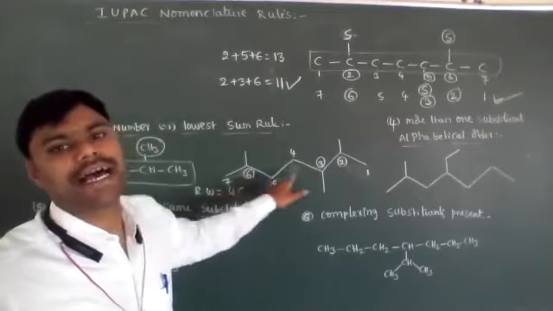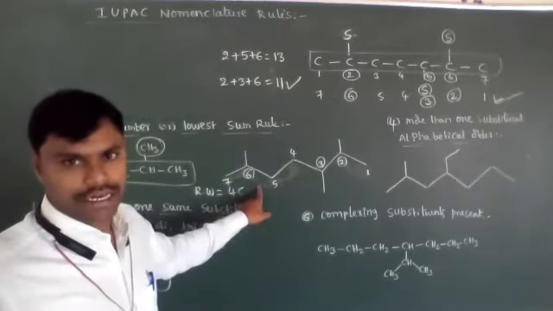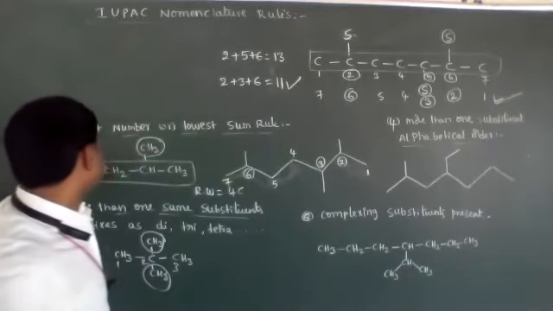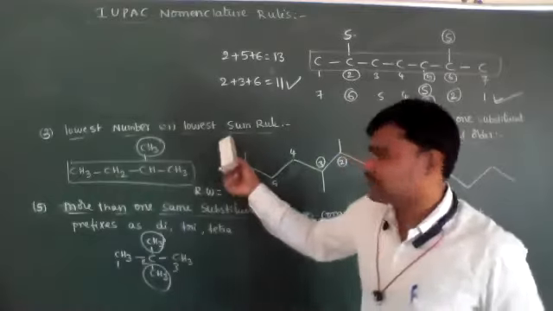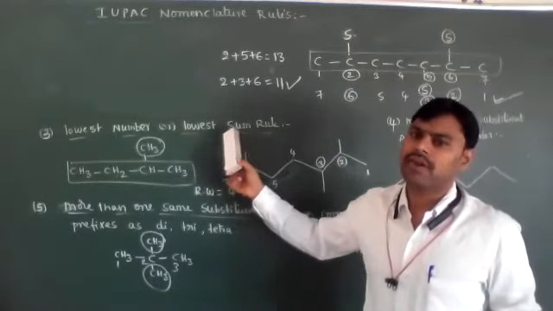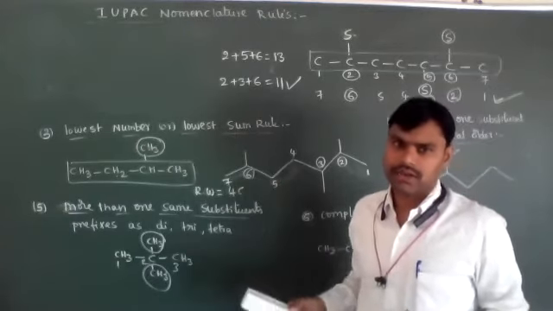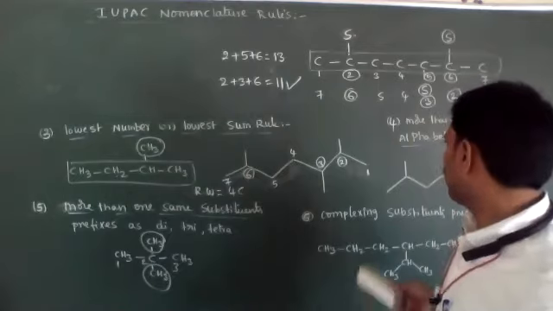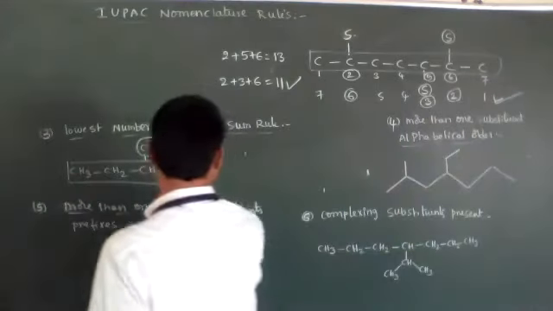Trimethyl hept plus ane, heptane is the IUPAC name. Okay, students. See here, the third rule is: if more than one substance is present, then we follow the lowest sum rule, after identification of the root word or longest carbon chain. Okay, that is the third rule. Now fourth rule, let's see.